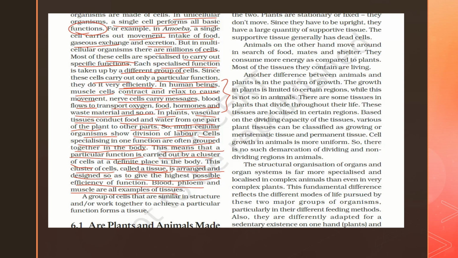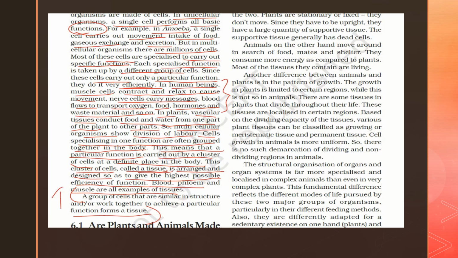This cluster of cells called a tissue is arranged and designed so that it gives the highest possible efficiency of function, right? Like blood, phloem and muscle, they are all tissues performing a specific function with the highest efficiency. So is it clear? Now, what is a tissue? A group of cells that are similar in structure and work together to achieve a particular function is a tissue. So this is the definition of tissue, right?